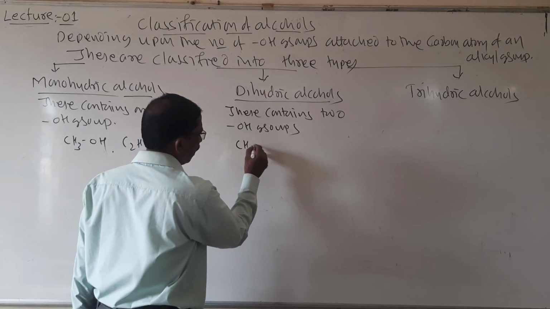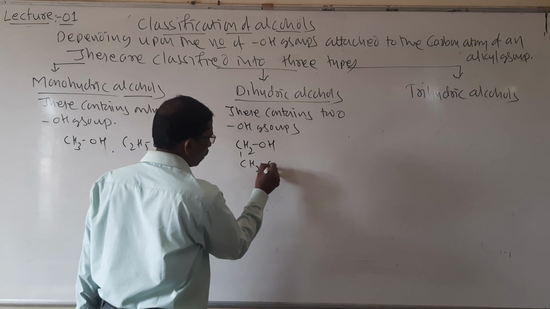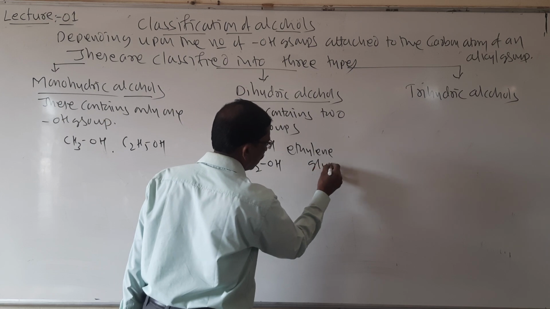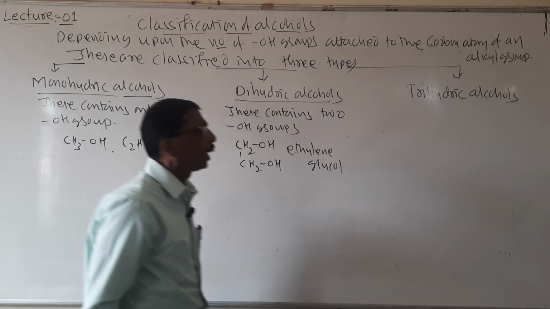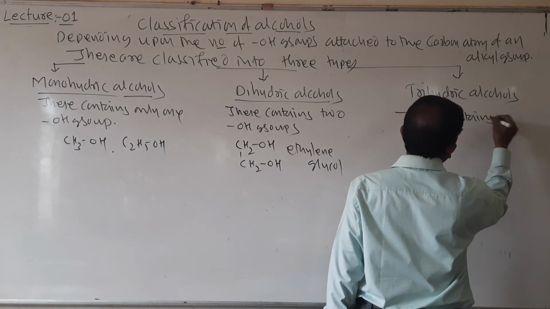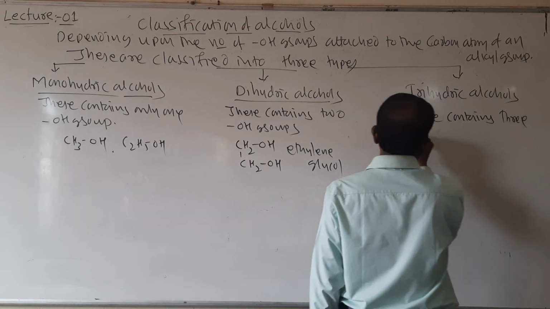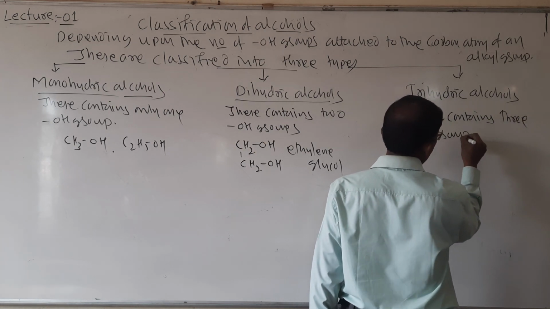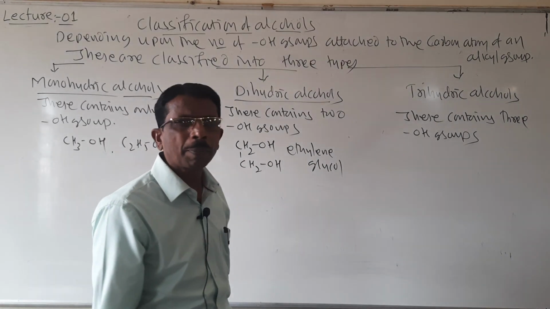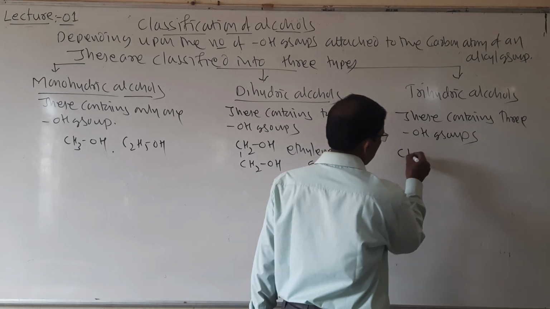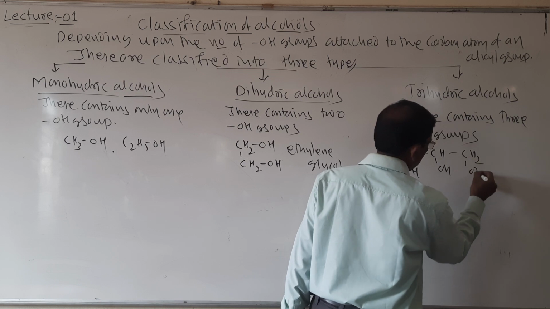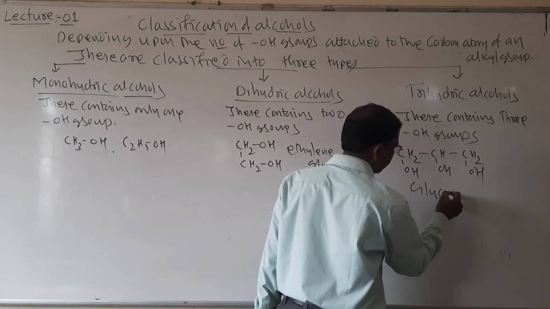So here example CH2OH, CH2OH, ethylene glycol. It is called as ethylene glycol. And trihydric alcohols, these contain 3 OH groups attached to the carbon atom of an alkyl group. So it is CH2OH, CHOH, CH2OH. So it is called as glycerol.